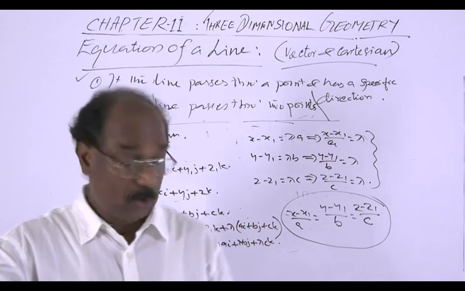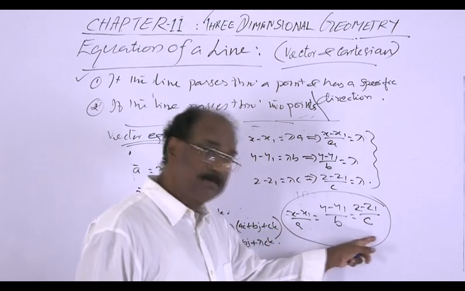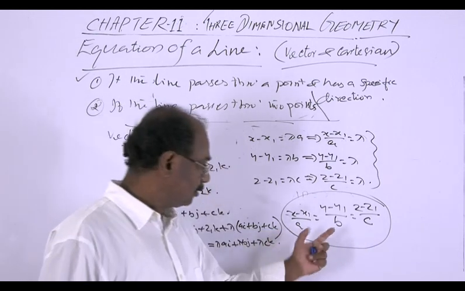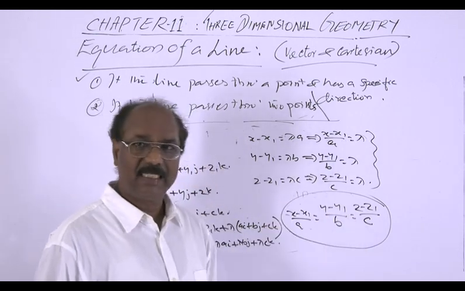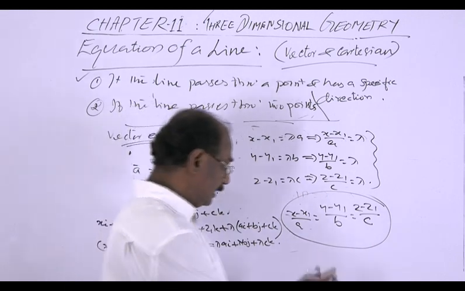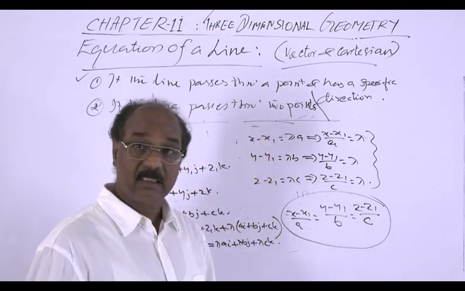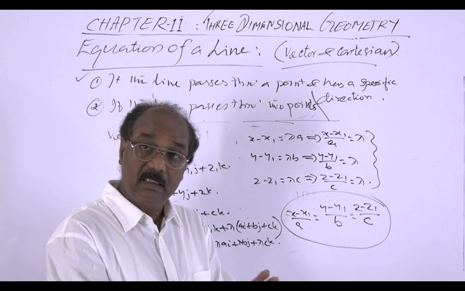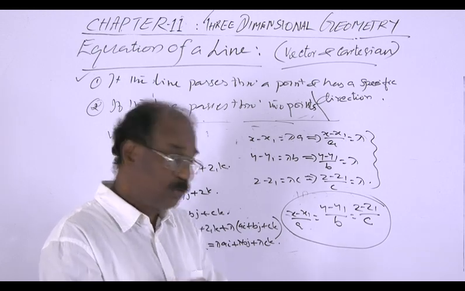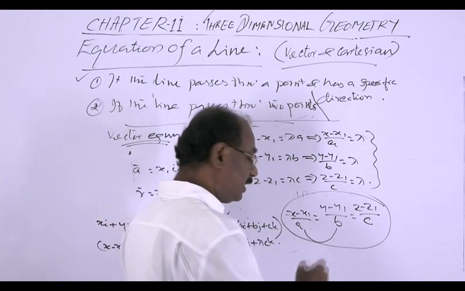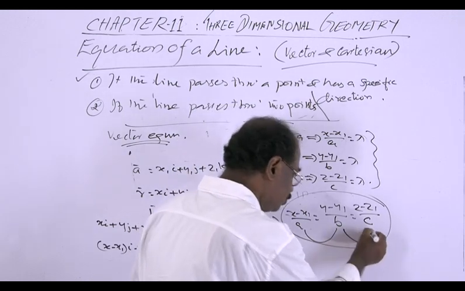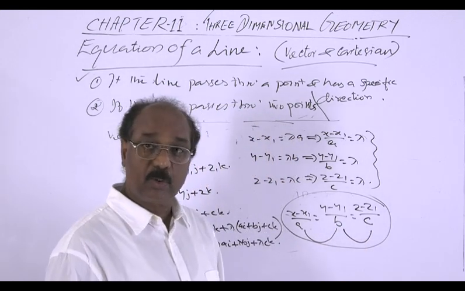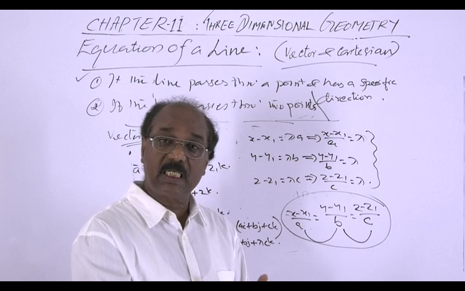Now, this has two equality signs. This means it can be expressed as a combination of two equations. Combining the first two, we will get one equation. Combining the other two, we will get another equation. These two will together give us the equation.